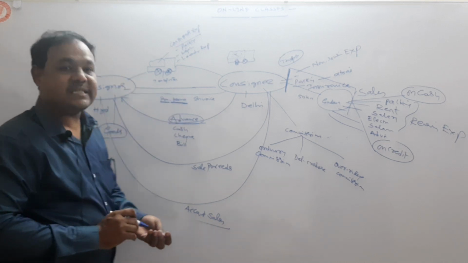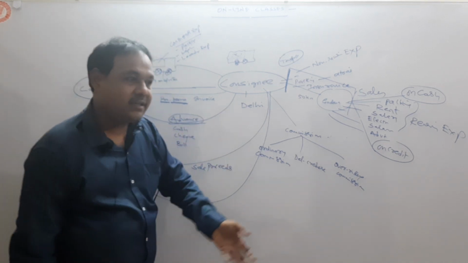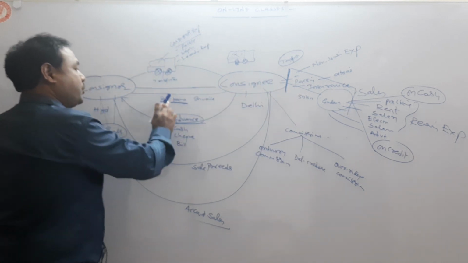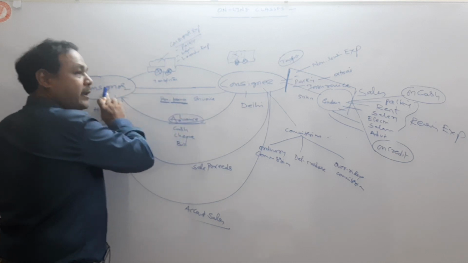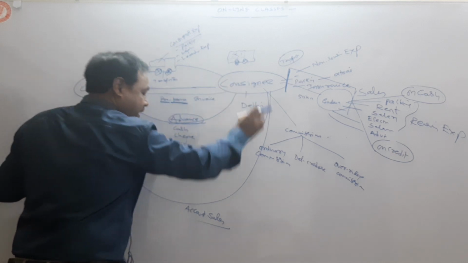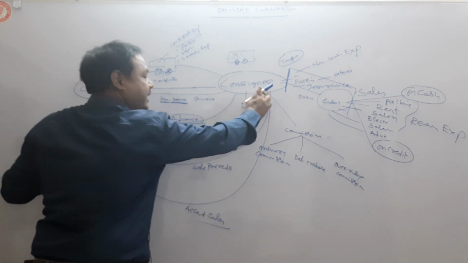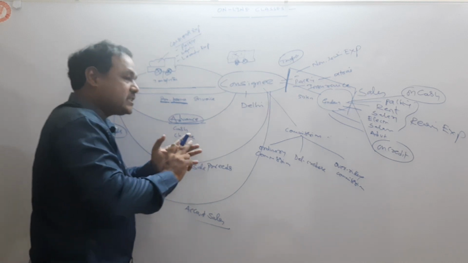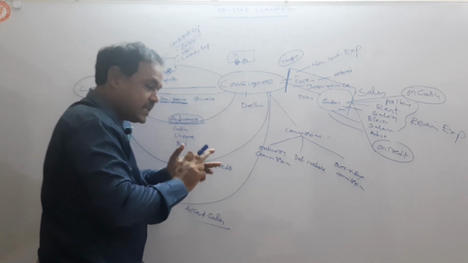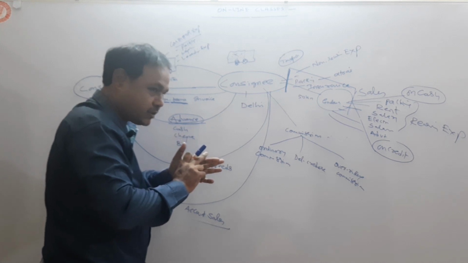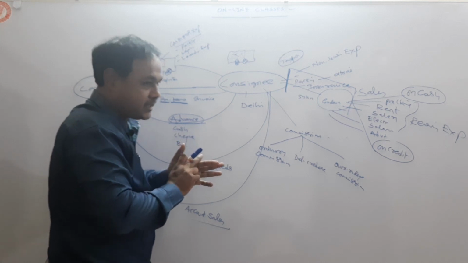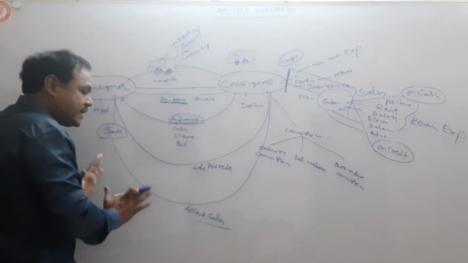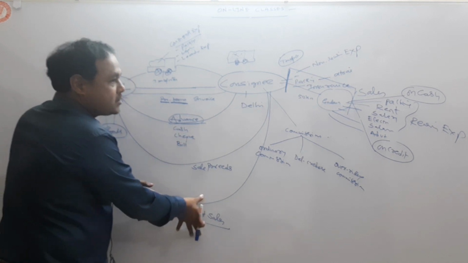So, account sales is a document given by the consignee to the consignor. Pro forma invoice is given by whom? Pro forma invoice is given by the consignor to the consignee. Account sales is given by whom? Given by the consignee to the consignor. This account sales shows the expenses of the consignee, sales by the consignee on cash and credit, commission earned by the consignee, and balance of stock. So all these details will be disclosed in the account sales.